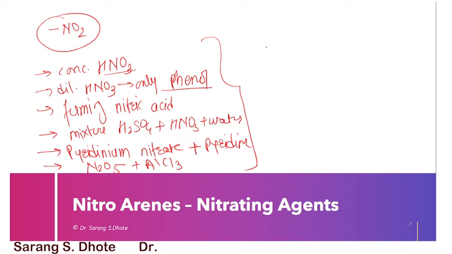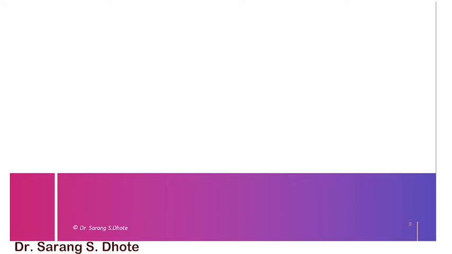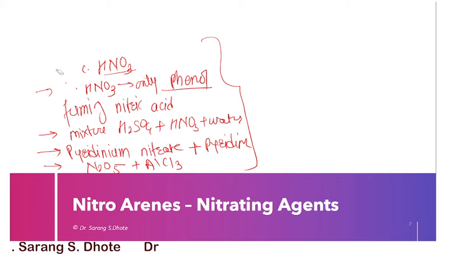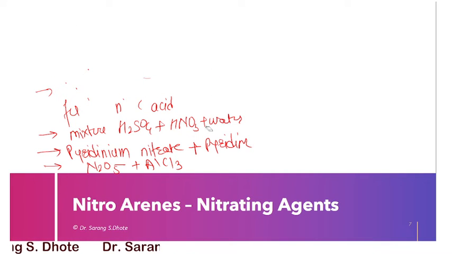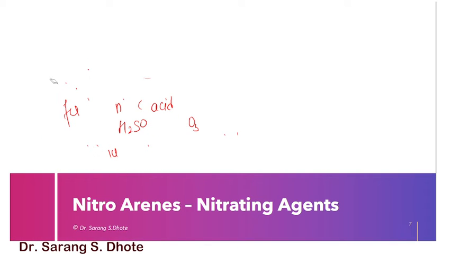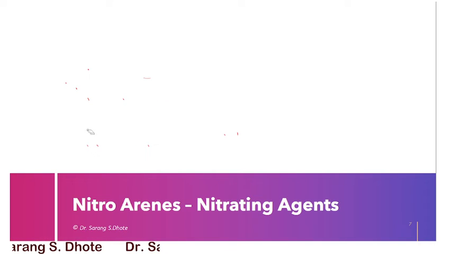With the help of these nitrating agents, we can prepare various nitro compounds. Now we are going to discuss the mechanism: how the NO2 group is added, what is the mechanism for this nitration reaction. A very simple mechanism is there. See carefully. Mechanism of nitration: the nitration process involves the formation of a nitronium ion.